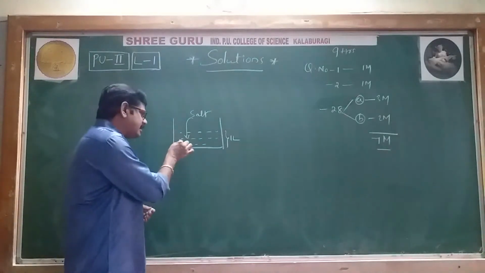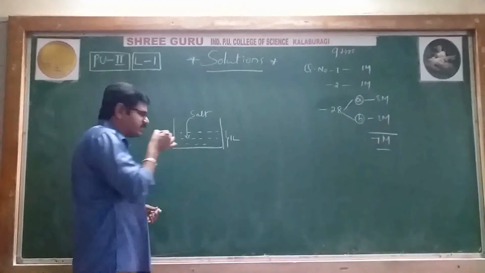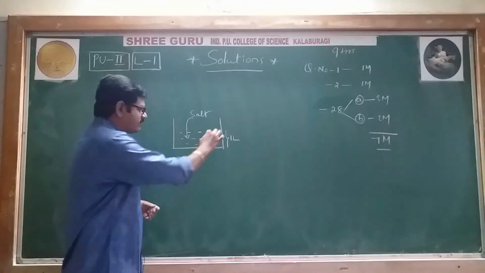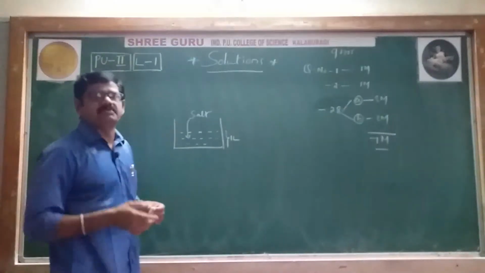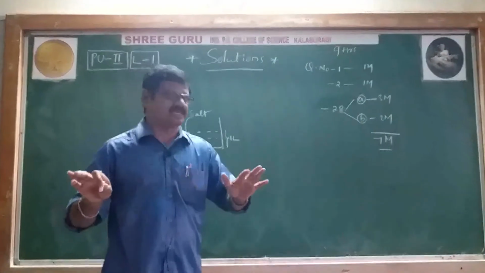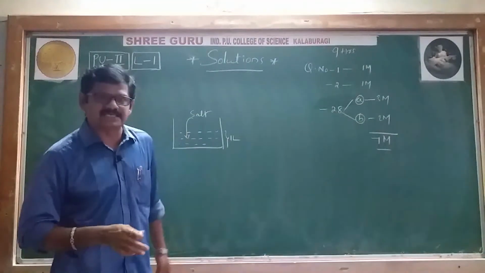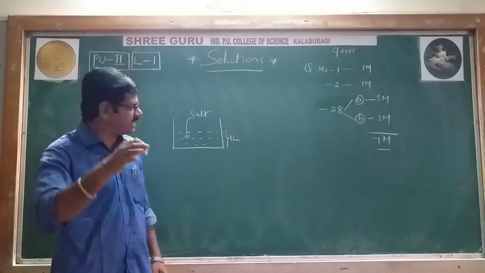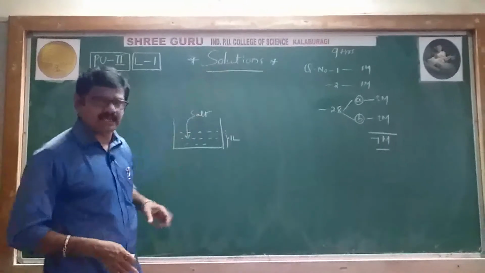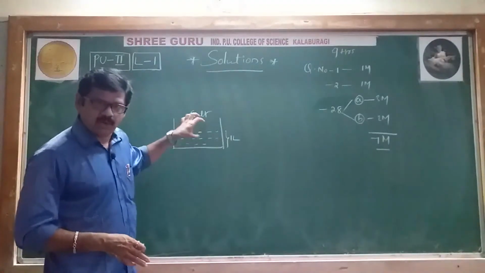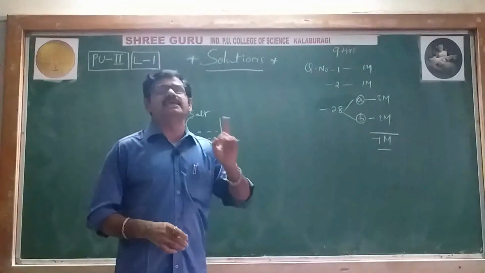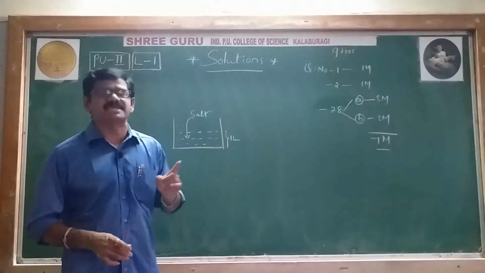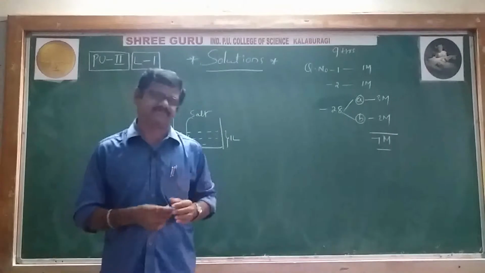If you take 1 drop of solution from here, you will feel the same taste. From here also you will feel the same taste, from here also the same taste, no difference at all. That is what is called a homogeneous mixture. Once again, how to define a solution? A homogeneous mixture of 2 or more chemically non-reacting substances is called a solution, right?